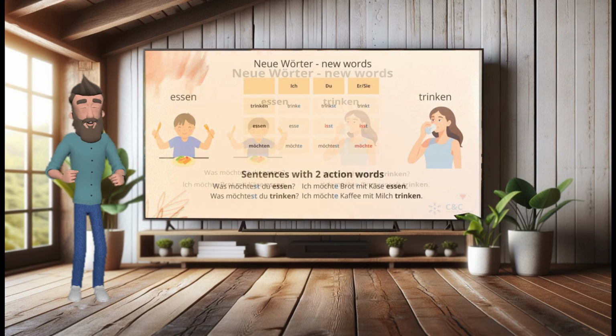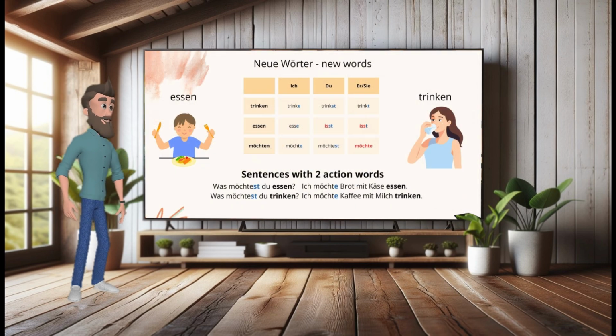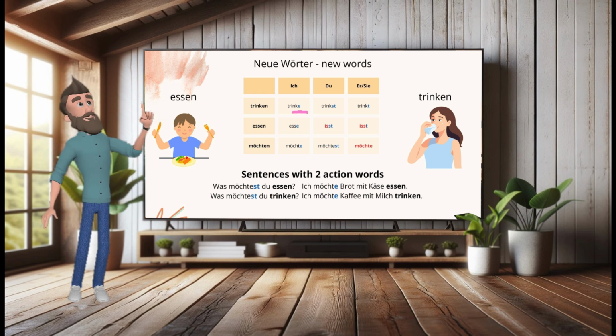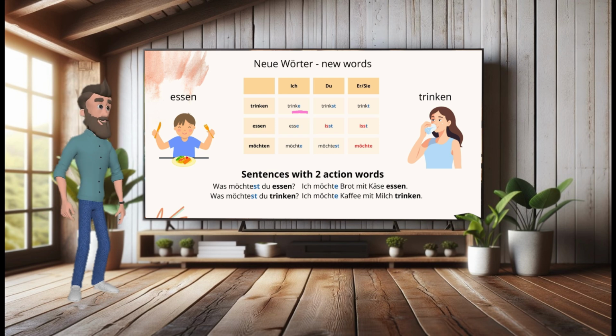Let's take a look at the formation of our action verbs. If you want to research more about that, you will find an explanation at the end of next week's course materials. We already know that all regular verbs that we use with ich end in e. Ich wohne in Manila. Ich spreche Deutsch. Ich komme aus Deutschland.